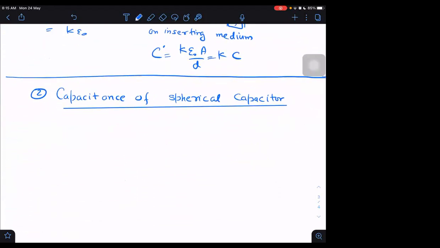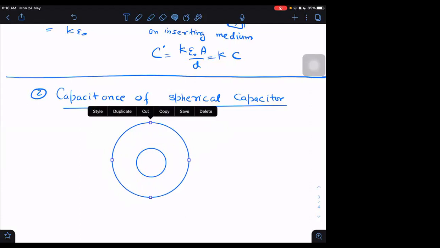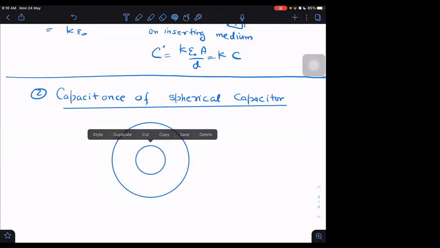Next, capacitance of spherical capacitor. If I have a sphere and another sphere, these two concentric spheres are there.